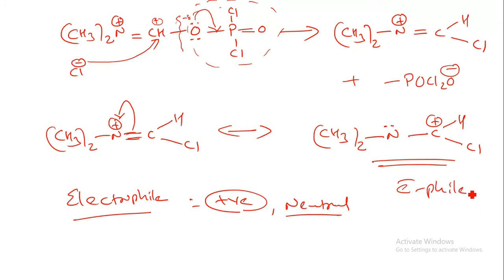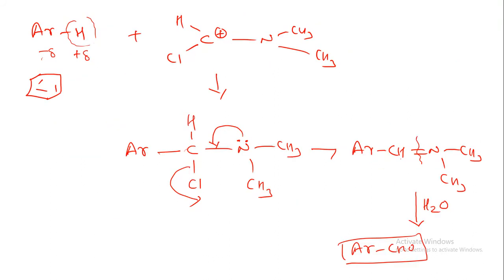Now this electrophile will attack the benzene ring. As we know, for this benzene ring we can write Ar-H, with a positive charge and a negative charge. When we remove the hydrogen, the benzene ring carries the negative charge, so the electrophile can easily attack. This positive charge directly attacks the negative charge of the benzene ring. So when we attach, the molecule is ArCHCl and nitrogen with CH3 CH3.